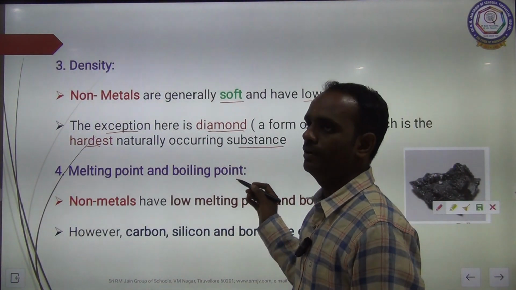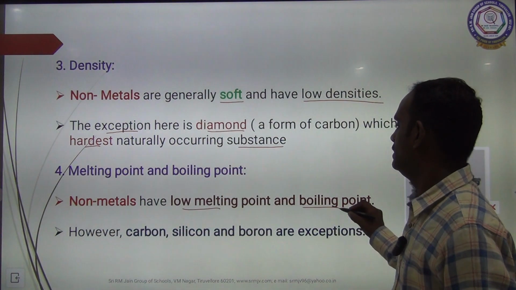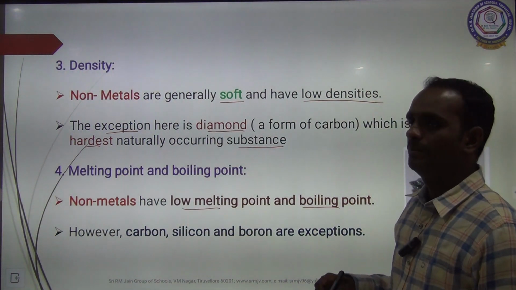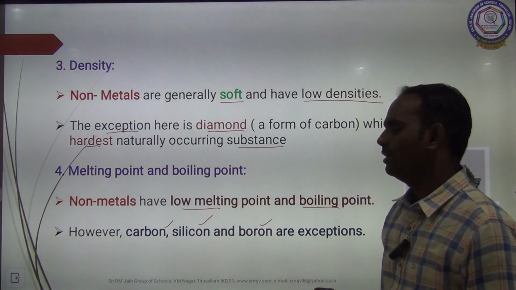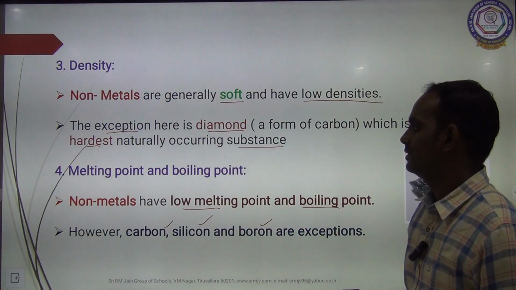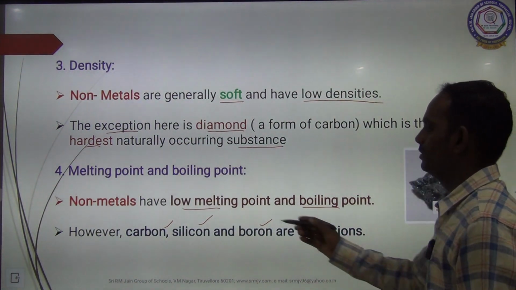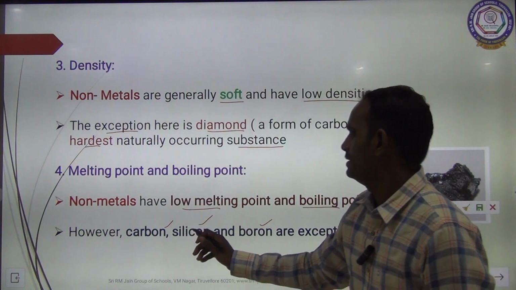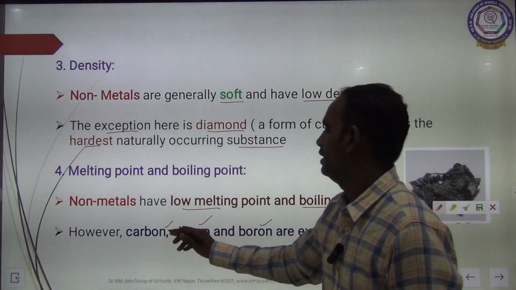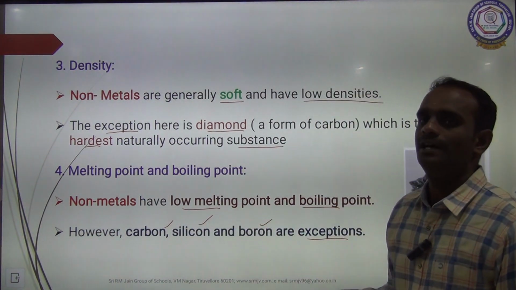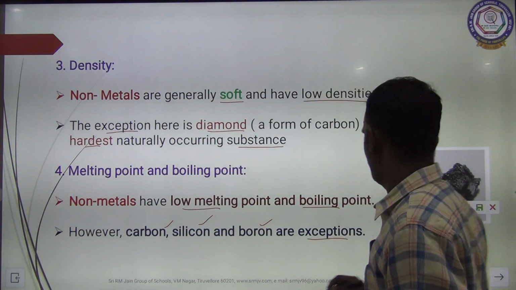Next, the melting point and boiling point. Non-metals usually have low melting points and low boiling points, but carbon, silicon and boron are exceptions. Apart from these three, the rest of the non-metals have low melting and boiling points. Clear?